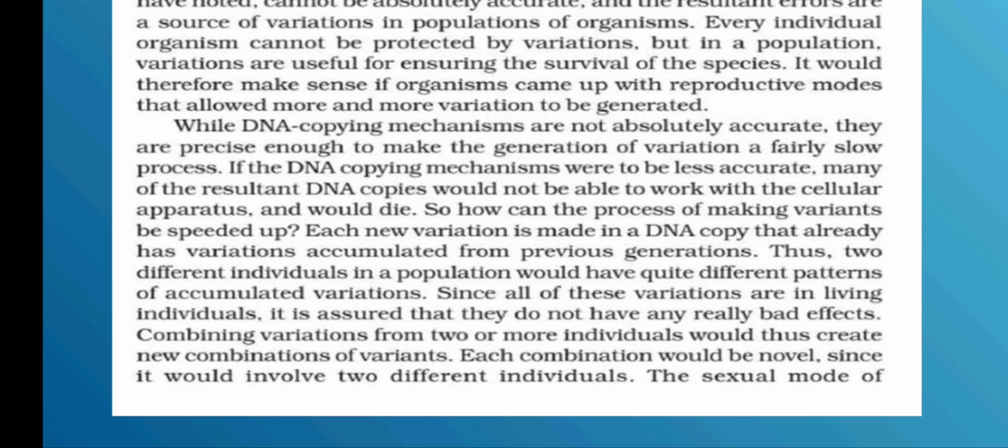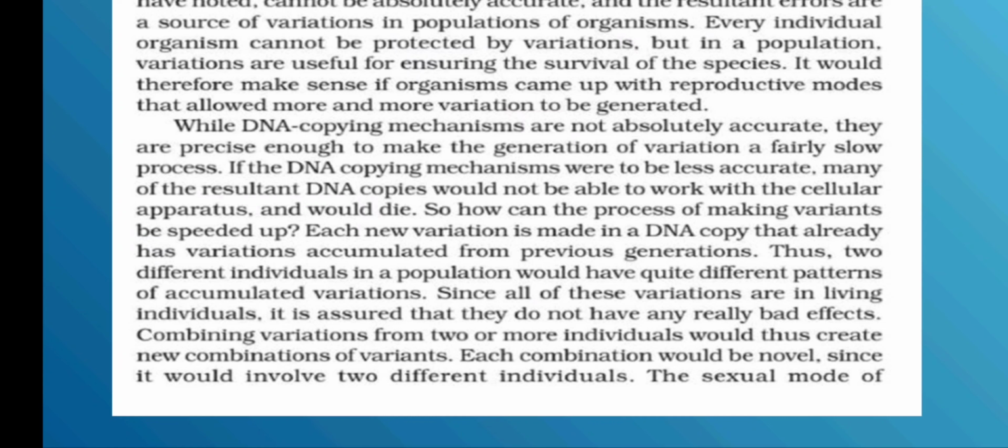Each new variation is made in a DNA copy that already has variations accumulated from previous generations. Like my mom and dad, they had variations in their DNA which were accumulated in their generation, and in my generation there were some more variations, and in my kids' DNA these variations will be continued, but some more variations will be added.